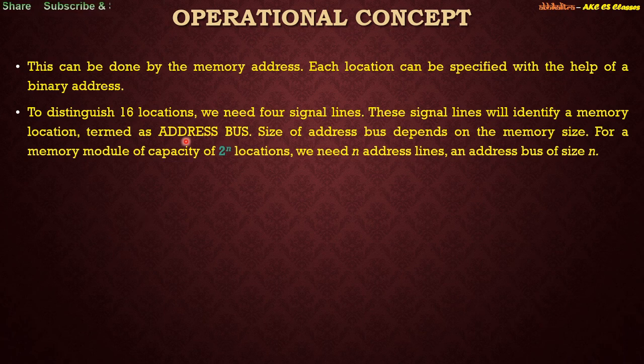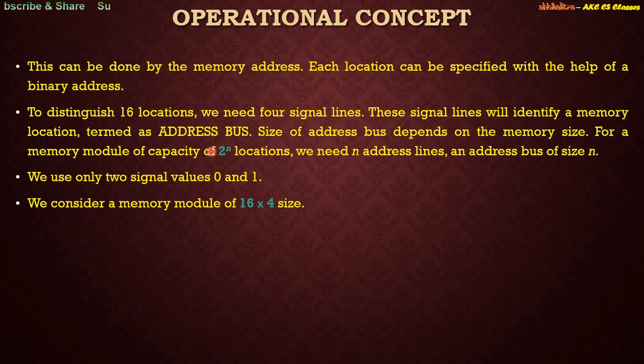So this address bus is what helps us identify a certain memory location, right? The address bus size will depend upon the memory module dimension. In our case, since we have a 16 cross 4 memory module, there are 16 locations, so we require only 4 bits to identify each and every location of our memory module. So the size of the address bus should also be 4. For this we use only 2 signal values, 0 and 1, since we are dealing with binary values.